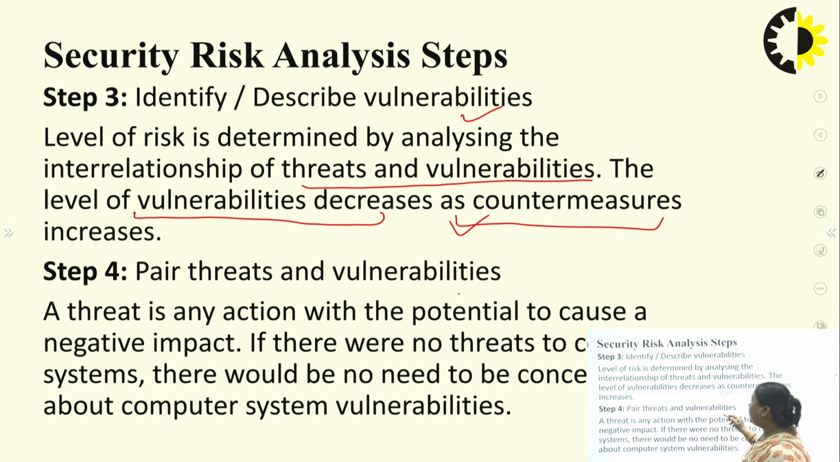Now, paired threats and vulnerabilities. What is a threat? A threat is any action with the potential to harm or negatively affect the system. If there were no threats to a computer system, there would be no need to be concerned about computer system vulnerabilities. So, when we know that there is no harm from any type of virus or any type of threat, obviously we would not need to be concerned about any type of computer system loopholes.